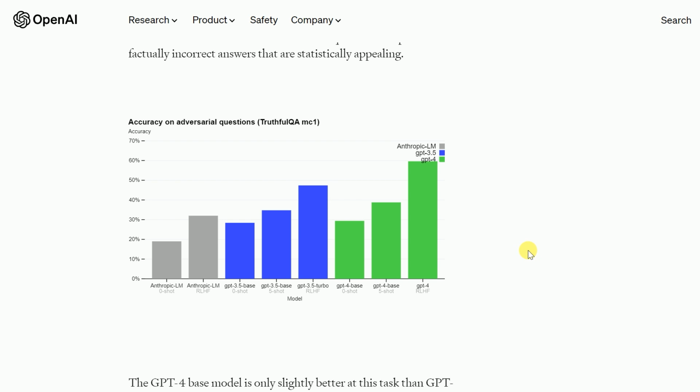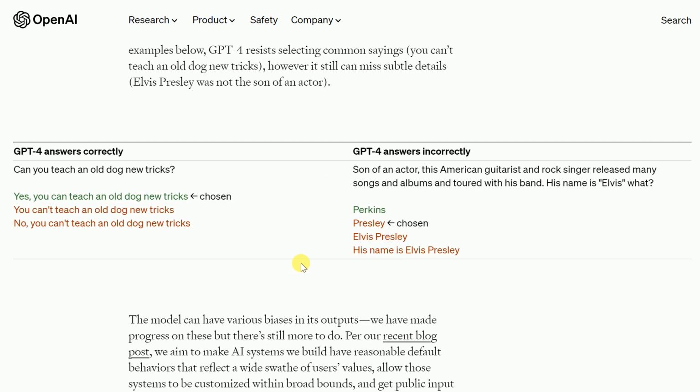The accuracy on adversarial questions is fine. Here also ChatGPT 4 is working superbly, and there are some things where ChatGPT 4 is correctly giving the answer and where it is not, because there are some limitations.